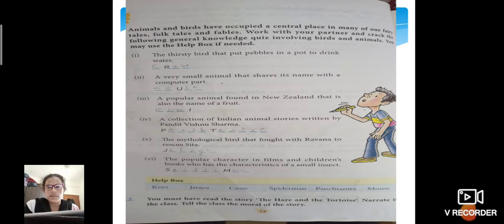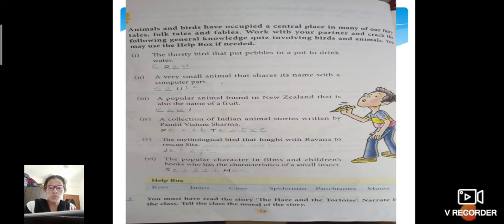So let me start, children. The thirsty bird that put pebbles in a pot to drink water. Which was that bird which was thirsty, moving across the forest finding water? And we all know that with its idea it quenched its thirst, right? That was none other than a crow, right? I want you all to write down the spelling of crow with the help of the help box there.